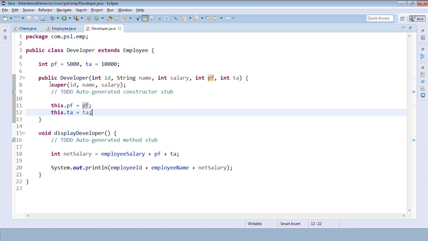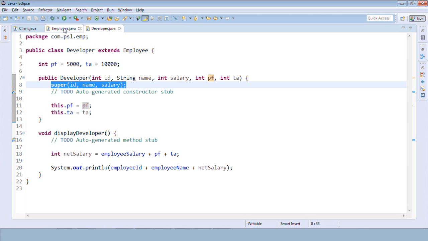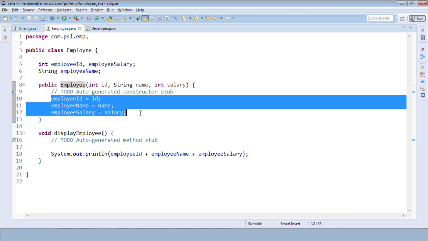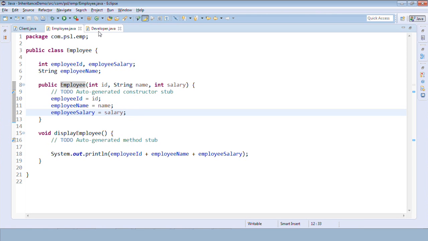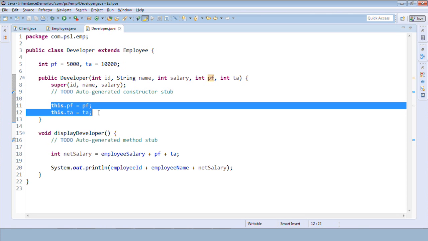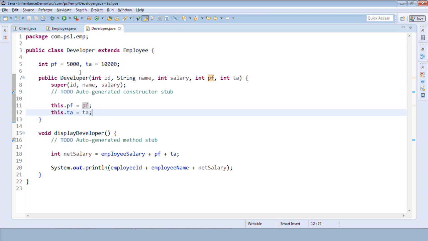Okay, so it will give a call to the super class. So it will go to employee first and the values will be passed here and it will initialize ID, name and salary. Getting it? It will come back and then it will initialize the values in this constructor, that is PF and TA. Okay, this is what happens.